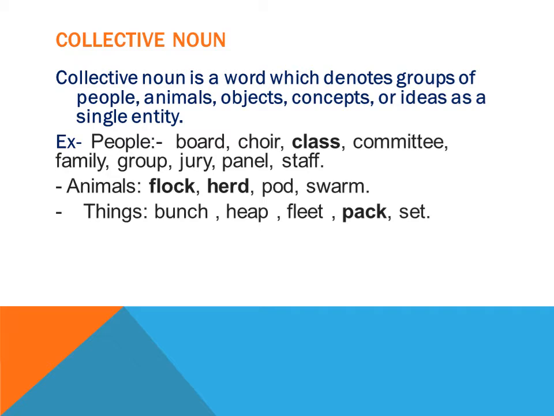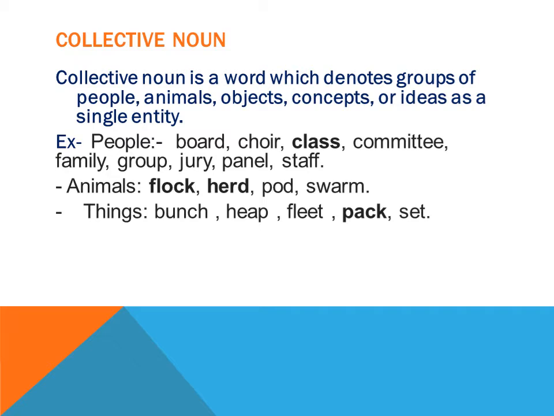Similarly, the word board you can see on the slide. Board is used for a group of people when they are making some kind of decision, or they are playing a part in some important assignment. They have been given a particular assignment and so they are members of that. Choir I have already mentioned, a group of musicians. Then class, of course class is a group of students. Next, committee.